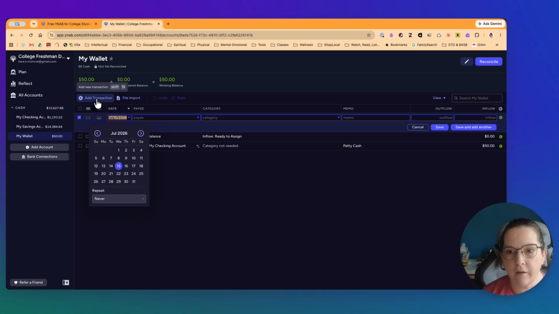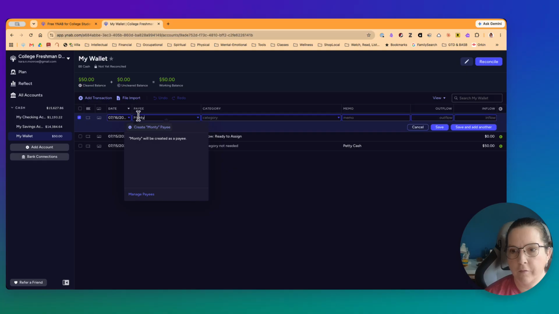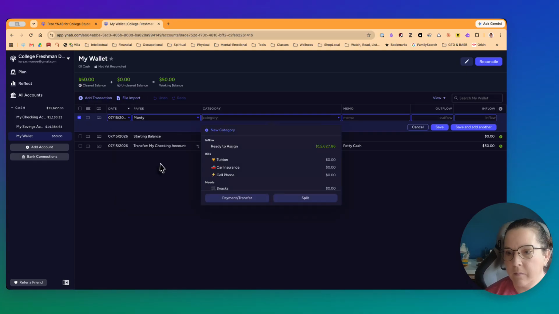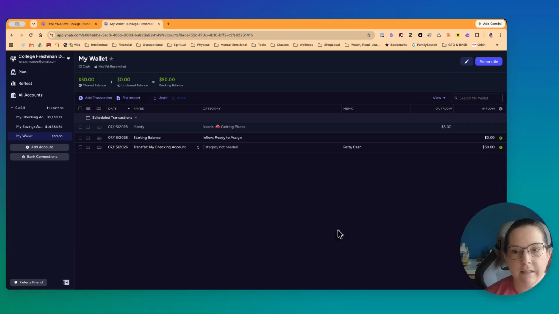So let's say a friend took you to the store, and we'll call our friend Monty, and Monty gave you a ride to the store, and so you are going to give him $5 for gas. So that is as easy as it gets as you are working through using cash.